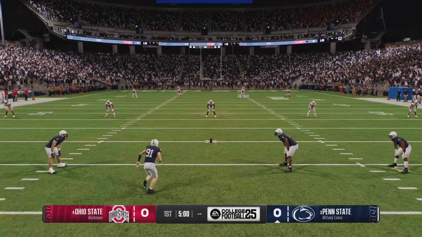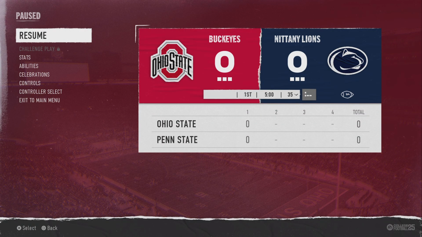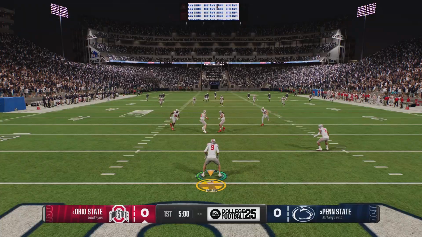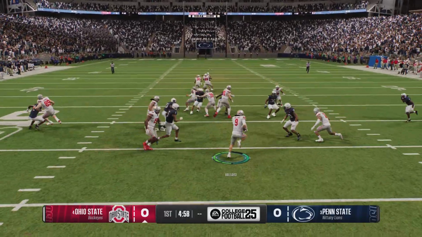And the Nittany Lions will kick it away. And here's the return from inside the 5.